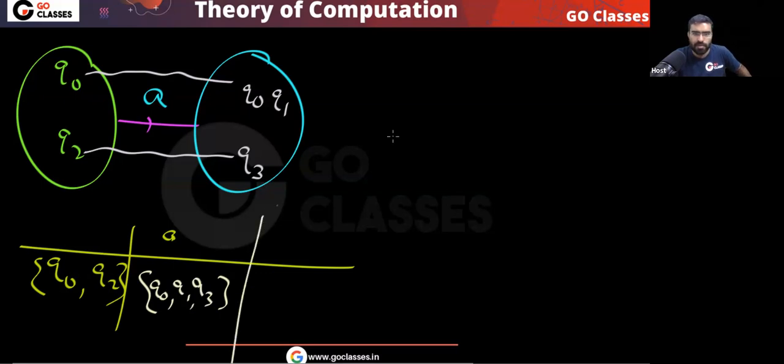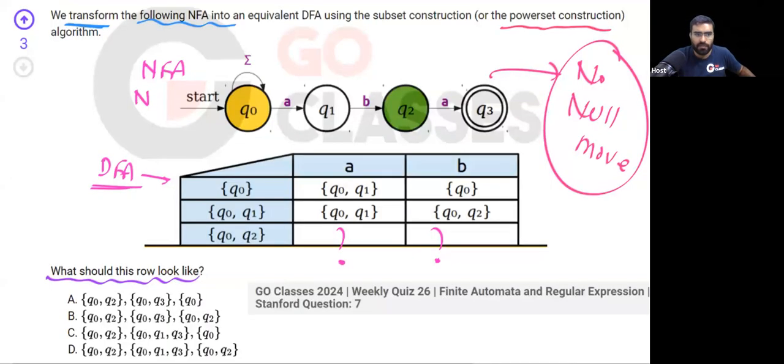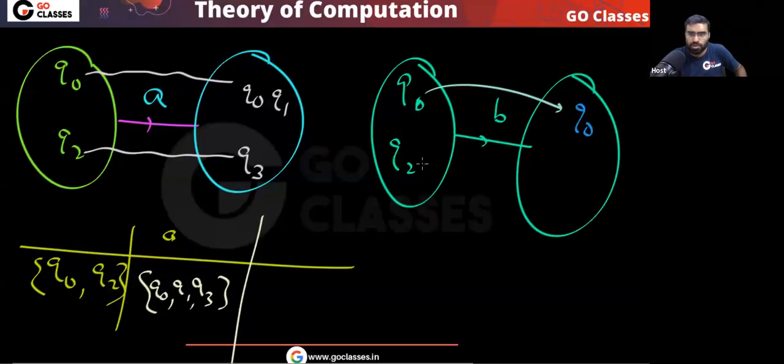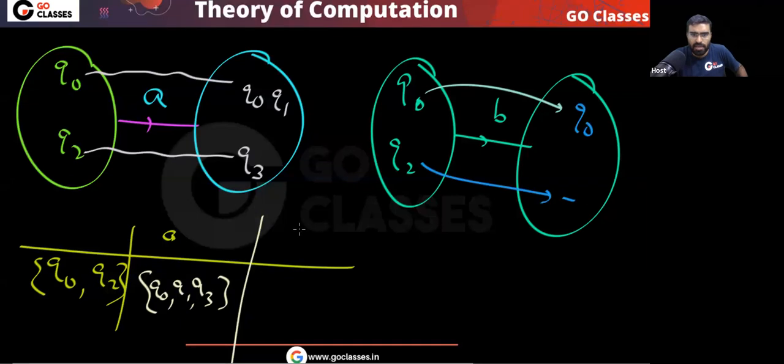Okay, what about symbol B? From this state Q0, Q2, on symbol B, where are you going? Where will this Q0 go on symbol B? Remember, this means A, comma B. So this Q0 on symbol B is going to Q0. Where is this Q2 going on B? Nowhere. So I can say on B, finally you are going to Q0 only. Yes or no? So this is your final answer.